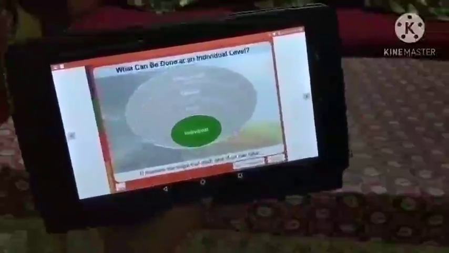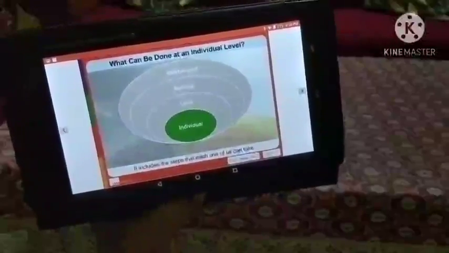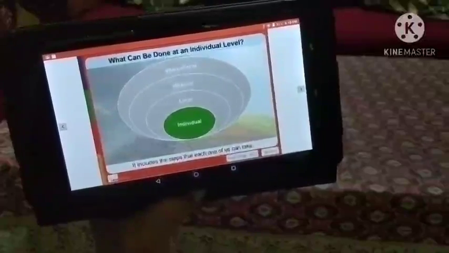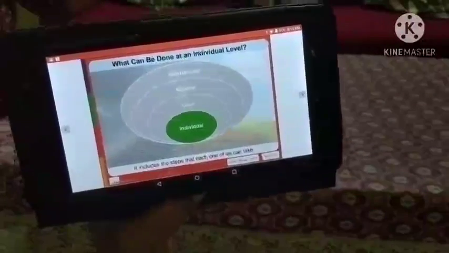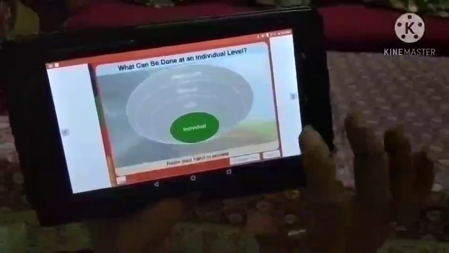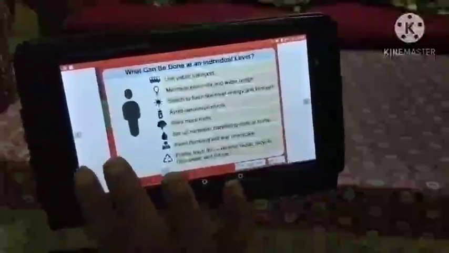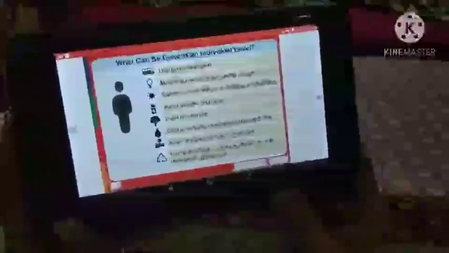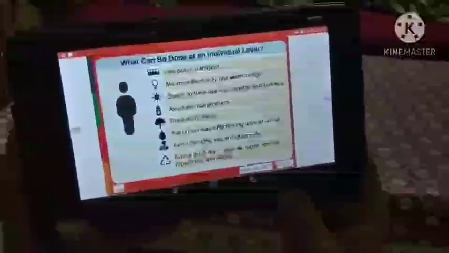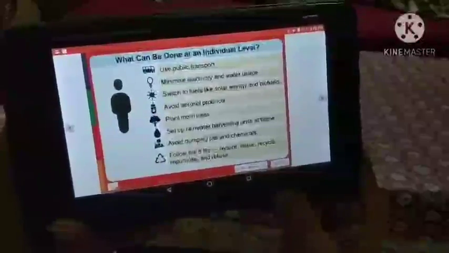What can be done at an individual level? It includes the steps that each one of us can take. So at individual level, what can we do to combat pollution?